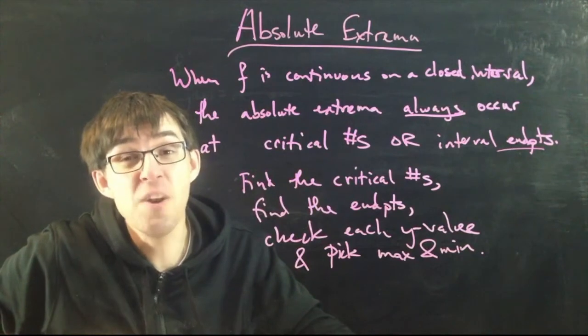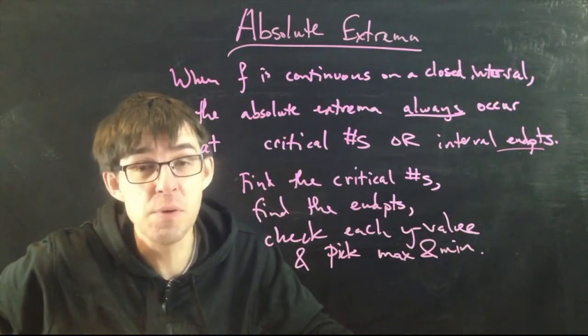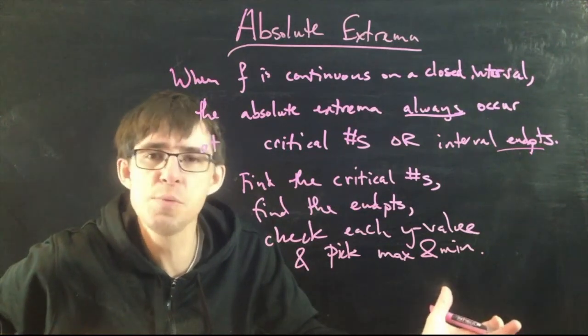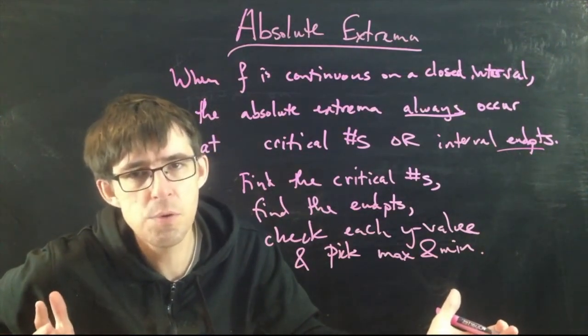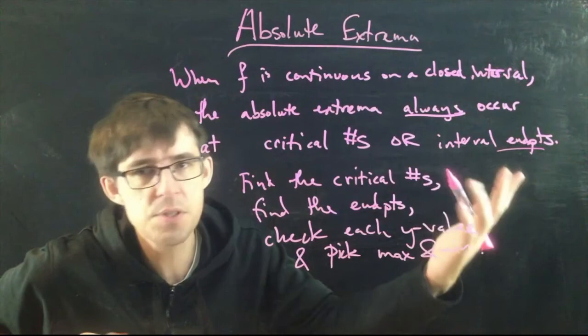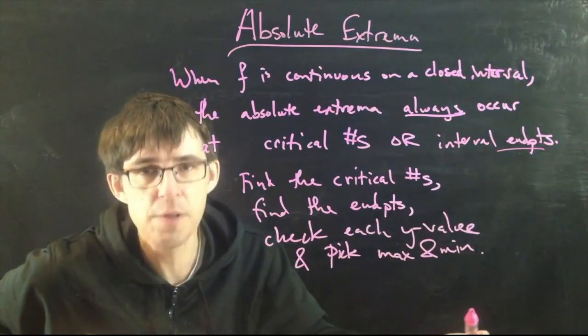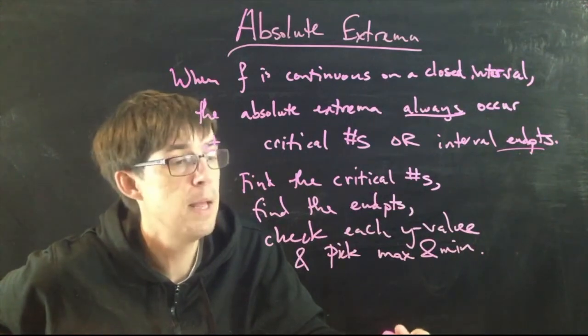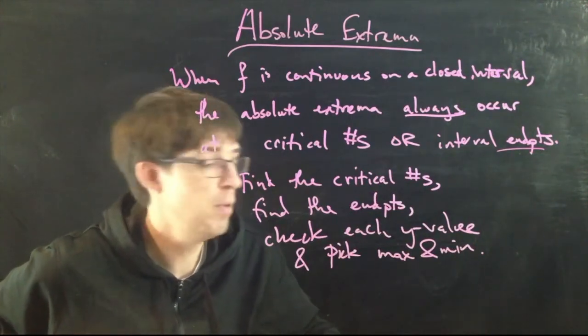The absolute extrema can only occur at the critical numbers and the endpoints. There's not so many of those, right? I mean, you find the critical numbers, typical examples we do, there's maybe two or three, I don't know. And then you've got two endpoints. All you have to do is check all of the y values and see which one is the biggest and which one is the smallest. And that must be the absolute minimum and maximum. Let's just do a couple.